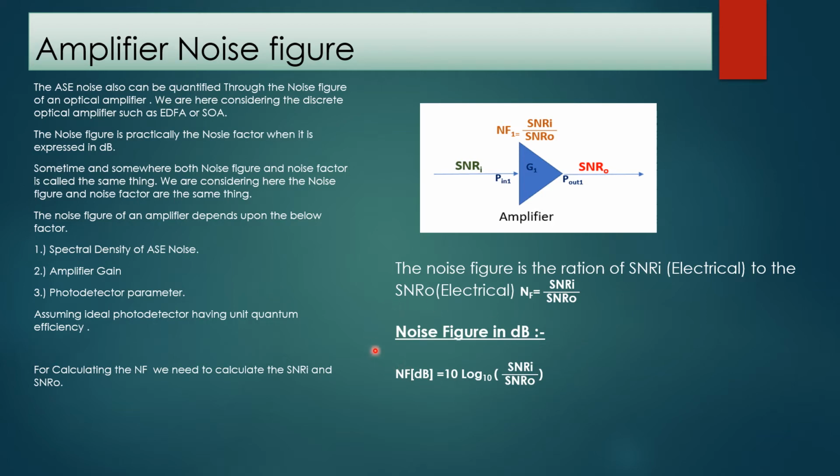When we convert the noise figure to dB, the noise figure in dB is equal to 10 log base 10 of signal to noise ratio at input over signal to noise ratio at output. The noise figure of an optical amplifier depends upon the following factors: the spectral density of ASE noise, amplifier gain, and the photodetector parameters, assuming an ideal photodetector having unit quantum efficiency. For calculating the noise figure, we need to calculate the signal to noise ratio at input and at output. So going to the next slide, we will calculate the signal to noise ratio at input and signal to noise ratio at output.